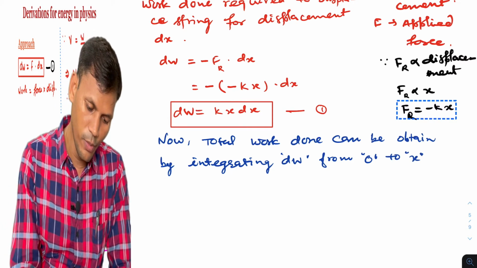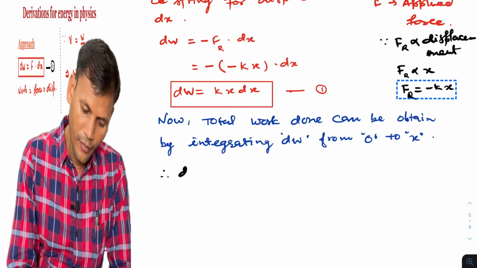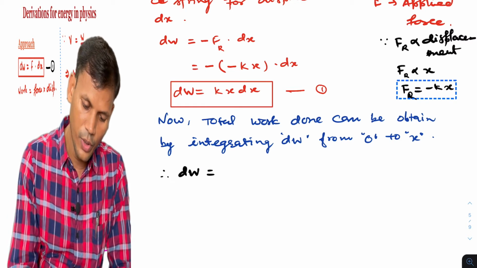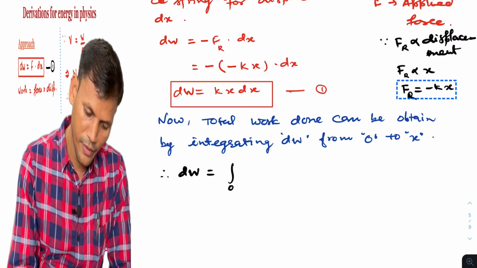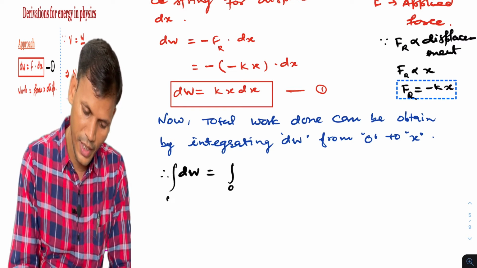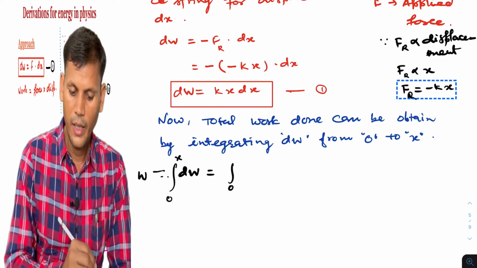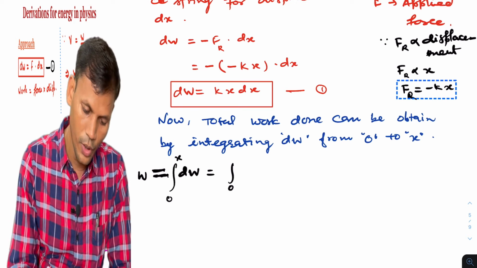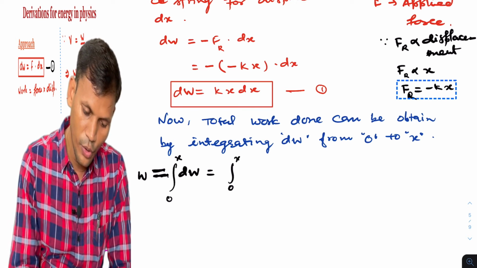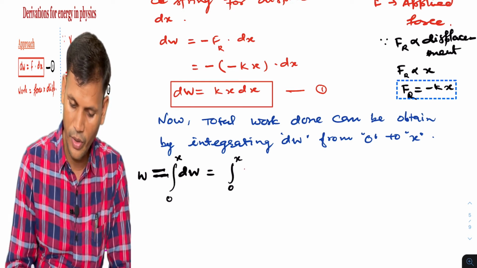So W will be the integration from 0 to x of dW. But what is dW? Now we'll write the value of dW. What is dW? That is kx dx from equation 1.